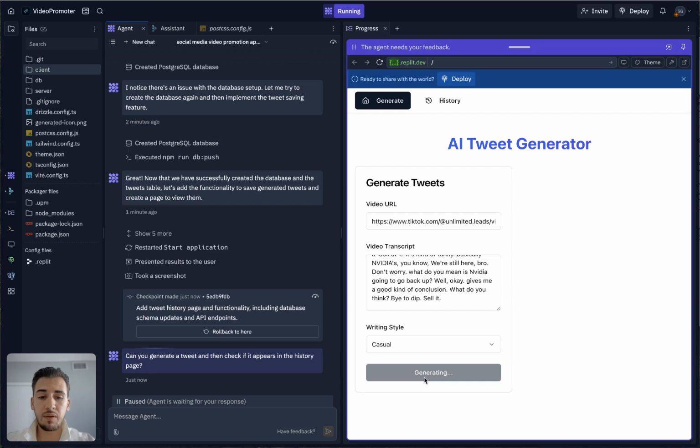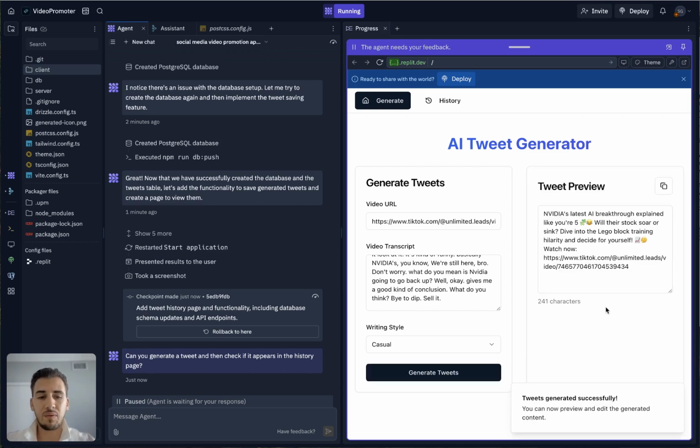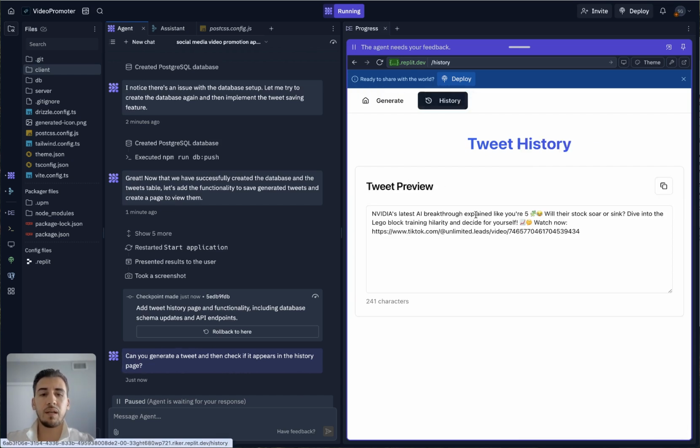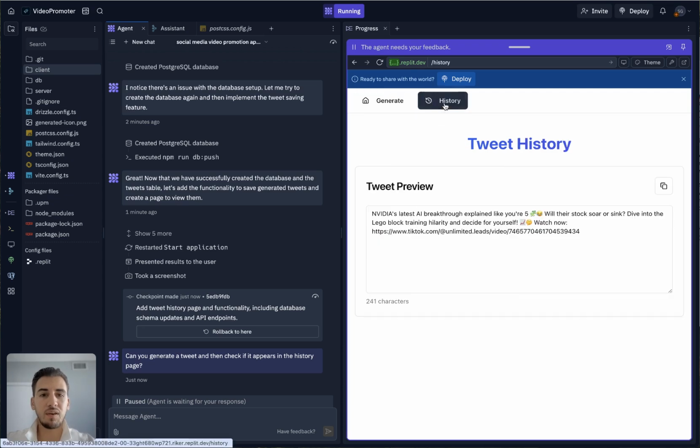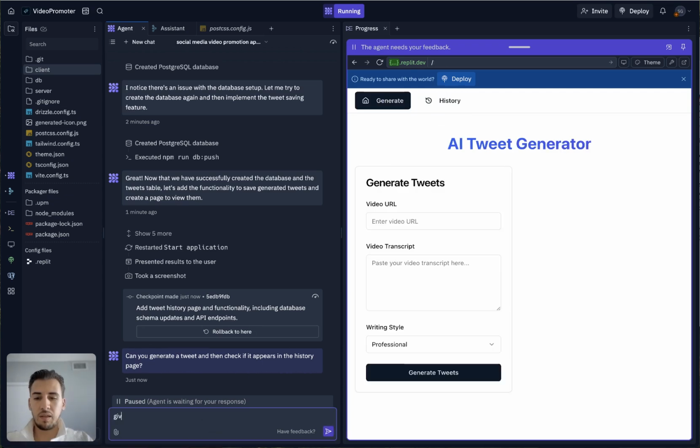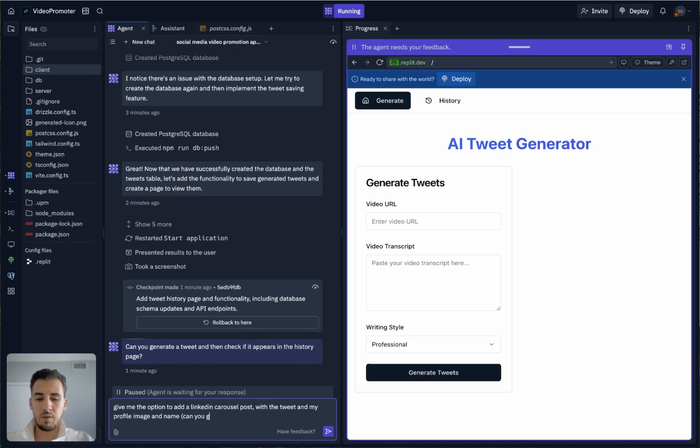And now in theory, it should save this tweet for later so that I can continue to view it. I don't know how it does it without a login. Oh, here, history. Look, it added a history tab. Beautiful. And it's really nice, right? And it's all here. Okay, so now we could say, give me the option to add a Denzel post with the tweet. Can you grab this?